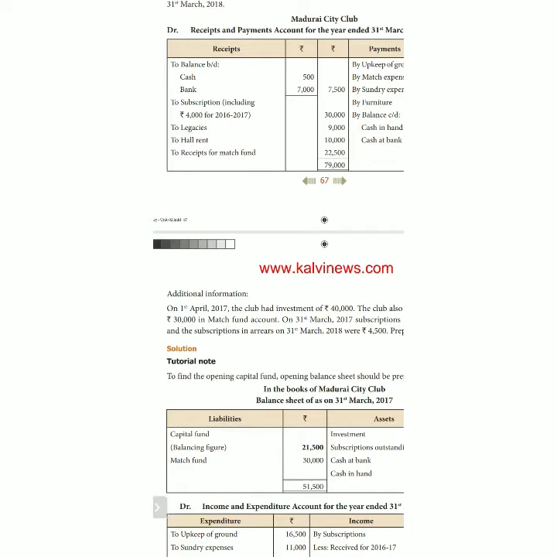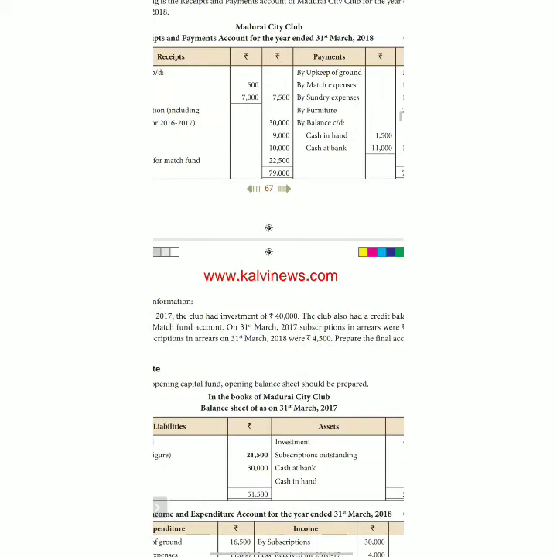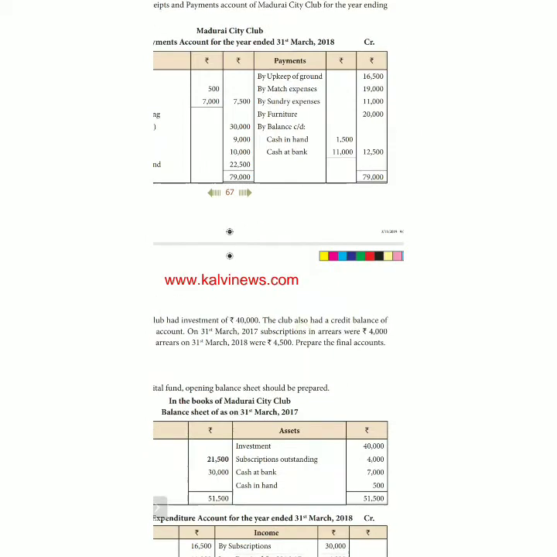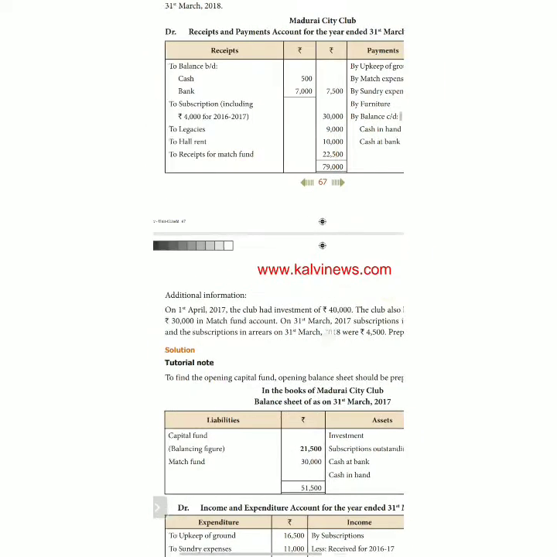Hall rent, receipts for match fund, match fund income. Okay. Upkeep of ground and match expenses are given. Sundry expenses are given. We bought furniture, capital expenditure, is given. Closing cash in hand and closing cash at bank are given.